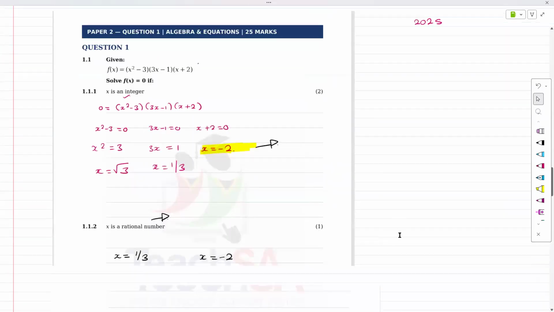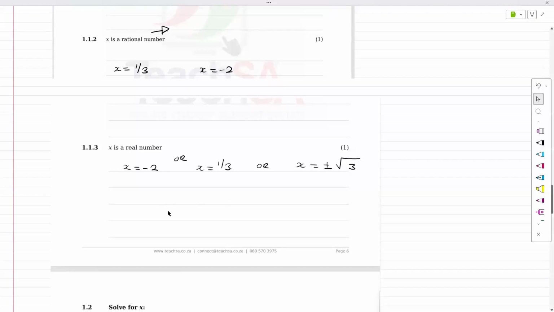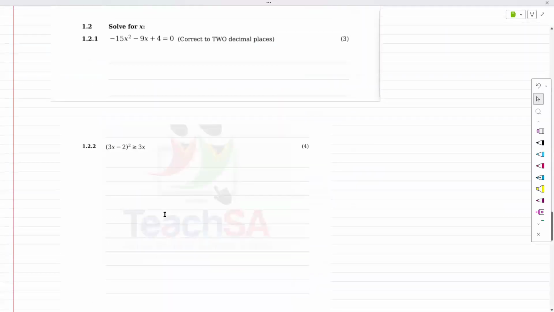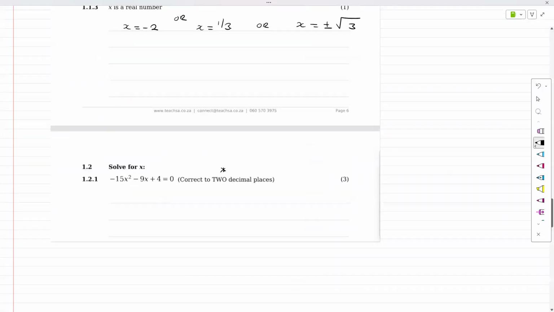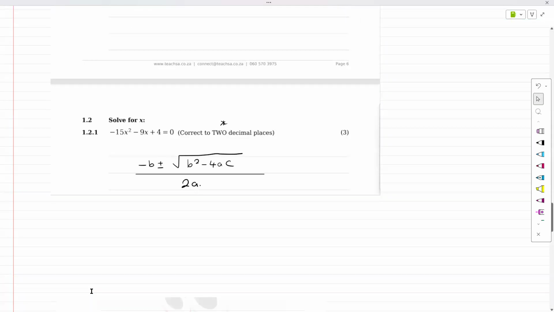So we solve for x once, and thereafter, we just write on the answers. Okay, solve for x here. Guys, the moment you see two decimal places, please understand this is just the minus b formula. We'll be doing all of the level 1, 2, and 3 work. I think the level 4 work we'll put in a separate part just to deal with. Now we're trying to get up to 70 to 80%.